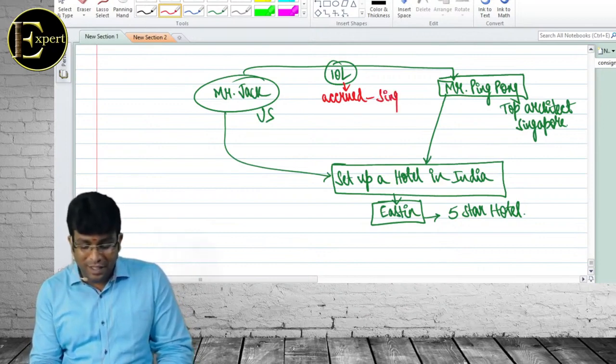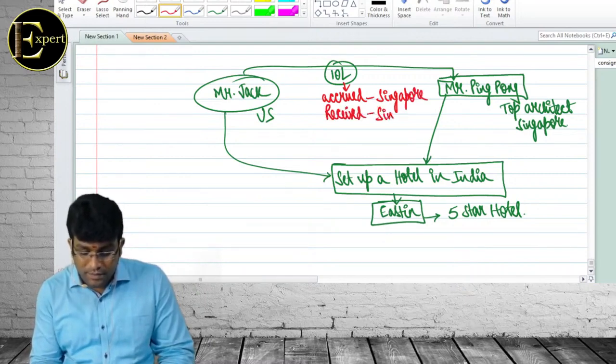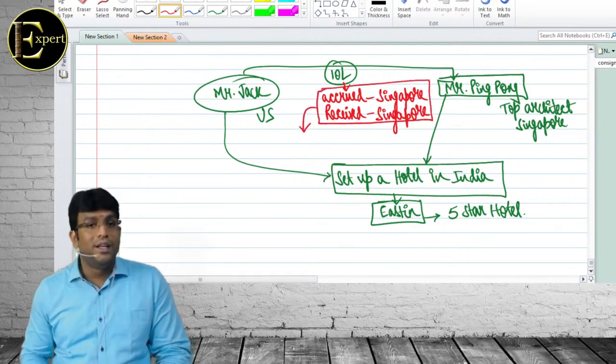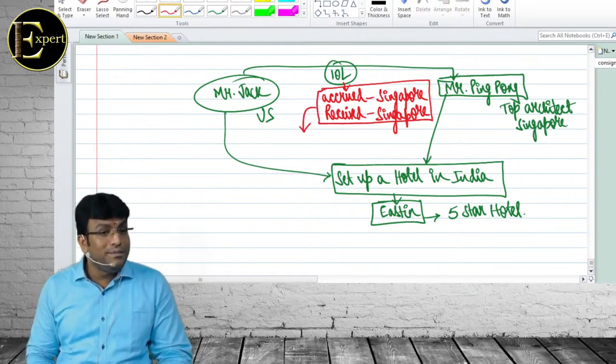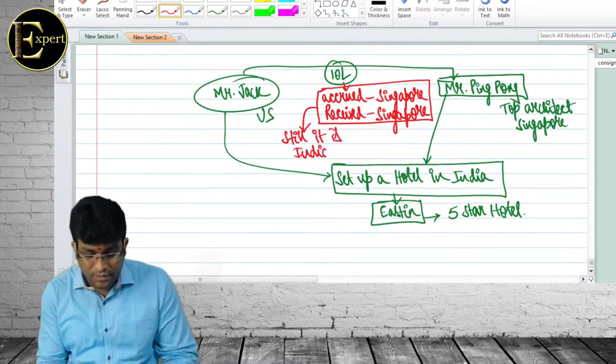Singapore, obviously. Did Ping Pong move out of Singapore? No. Obviously accrued in Singapore. Received where? So technically, this is accrued in Singapore, received also in Singapore. What kind of income? Foreign income. But law says, still it is Indian income. You're getting my point, everybody?